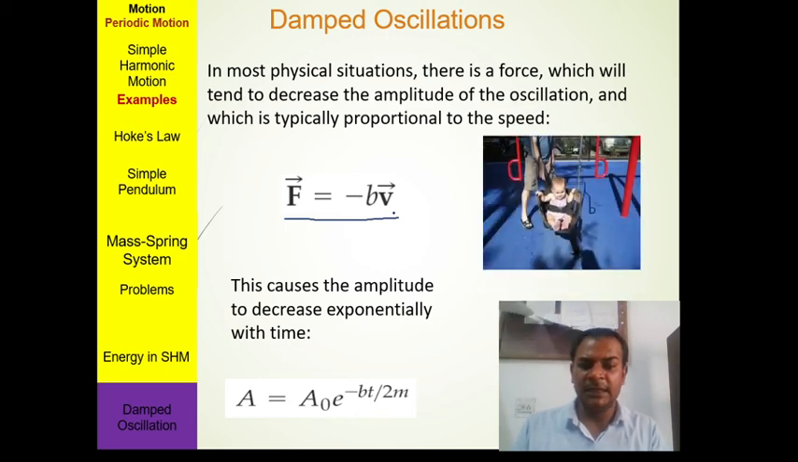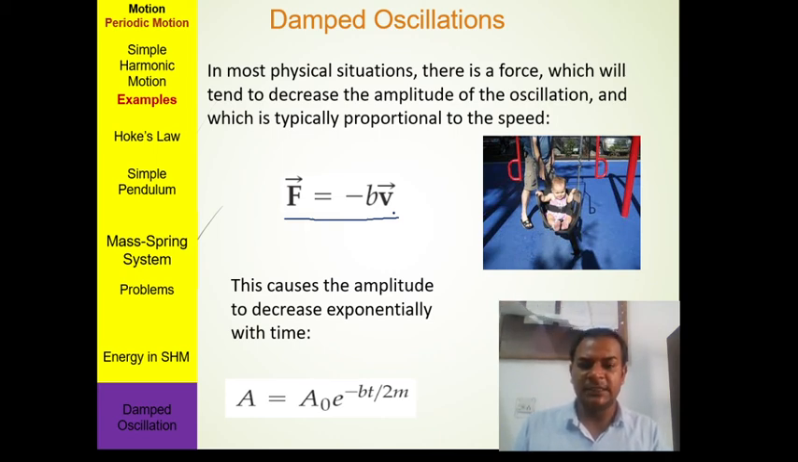As an example, if you go to a park and see a child sitting on a swing, and you give some displacement and release it, then after some time the displacement tends to zero. Why? Because air offers some force which opposes its motion. This is called the restoring force, and it is proportional to the velocity.